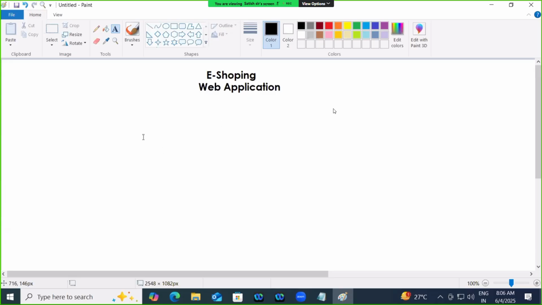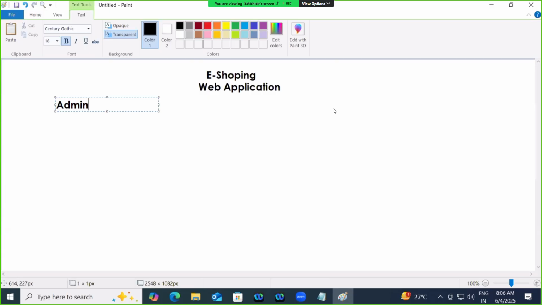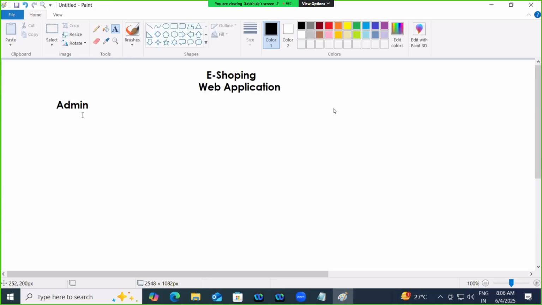If you work with other programming languages like Java or .NET, you have to create a separate interface for the admin. But when it comes to Django, you don't require to develop any admin interface. It will provide one built-in admin application.